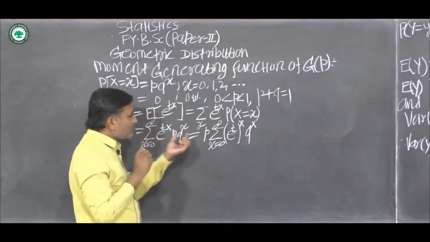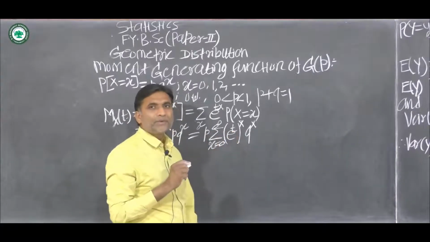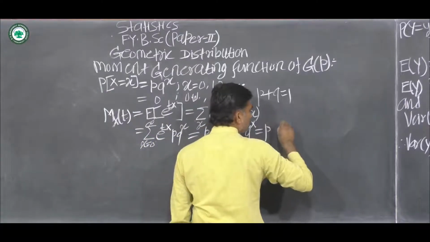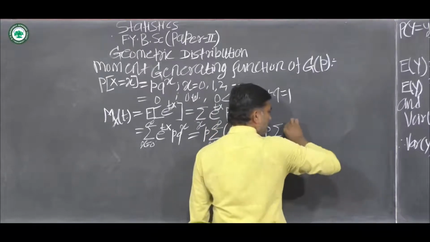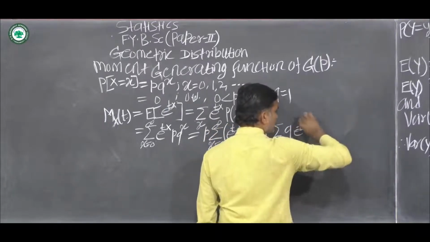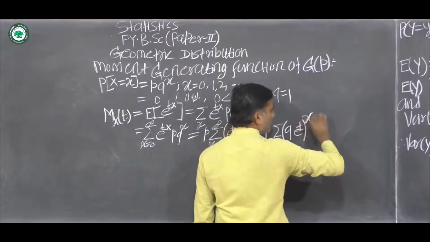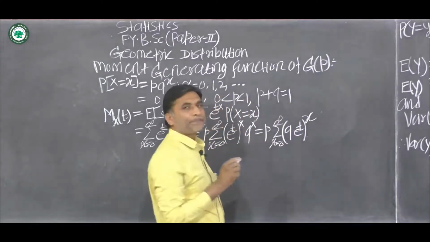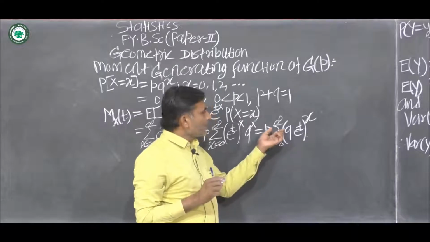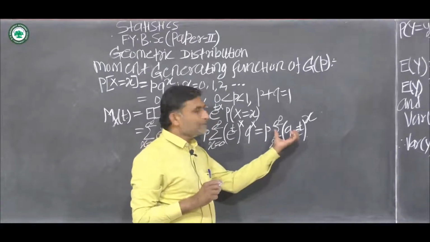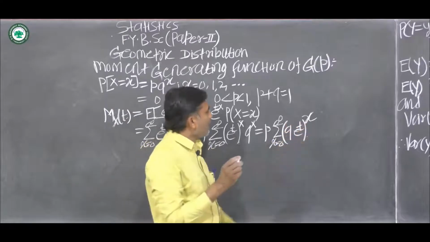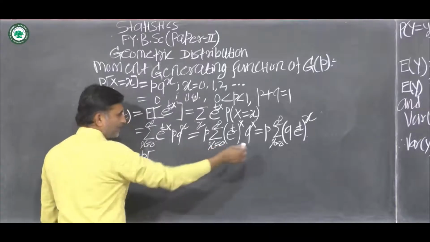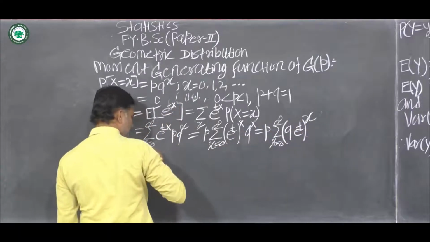This e raised to t x can be written as e raised to t bracket raised to x. Now again this can be written as p into summation of q into e raised to t bracket raised to x, summation over x, x running from 0 to infinity. Now put x equal to 0, x equal to 1, x equal to 2 in this summation. Then we have p into in bracket: if we put x equal to 0, then the first term is 1.